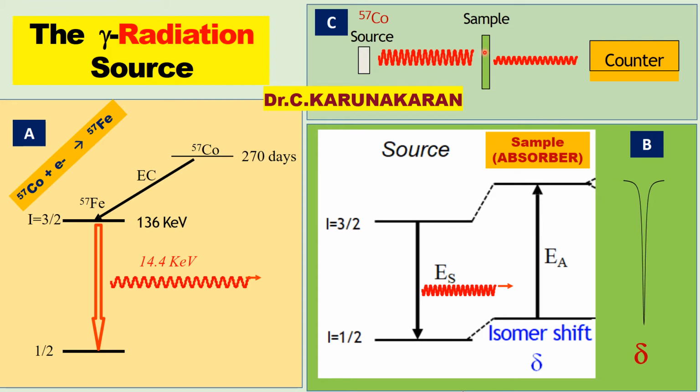The sample is of the same isotope as the source, so iron-57, in an iron heme compound, iron-sulfur cluster or minerals, etc. Gamma ray is emitted from the source and absorbed by the sample.